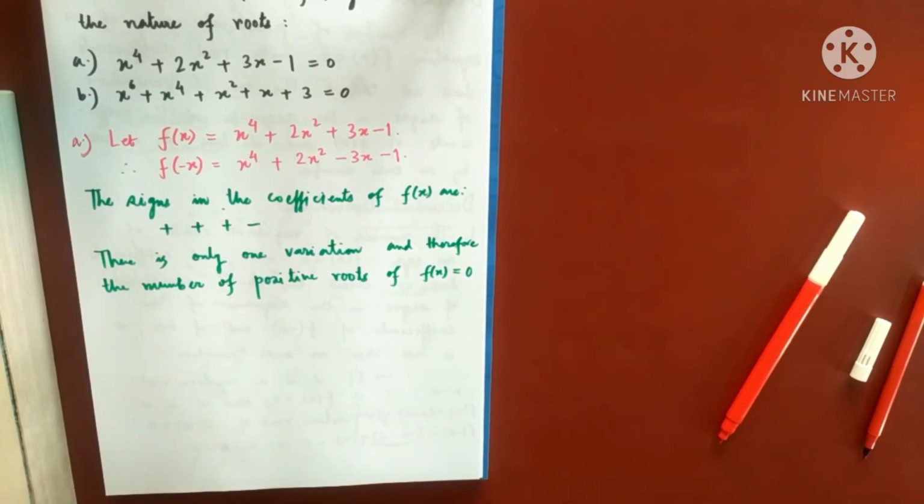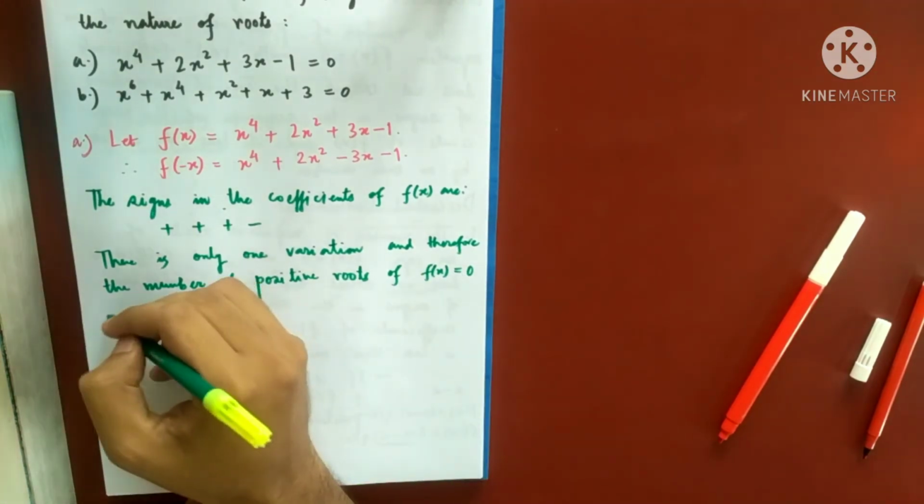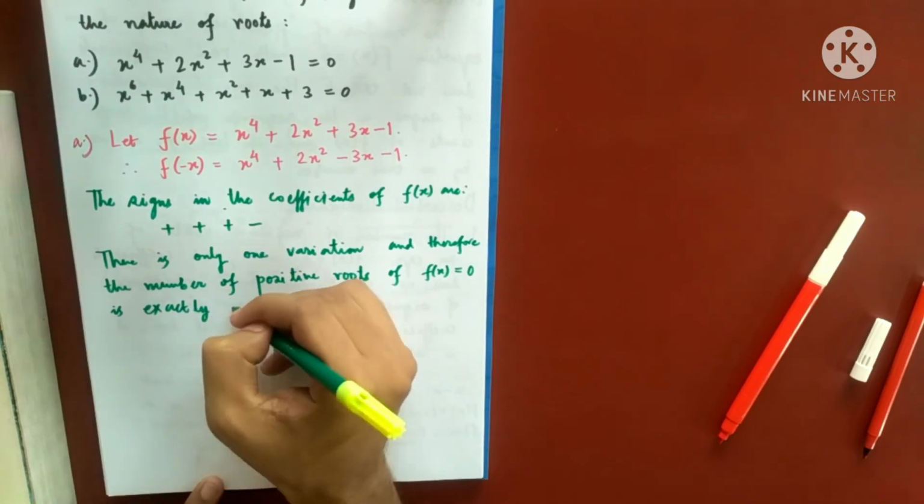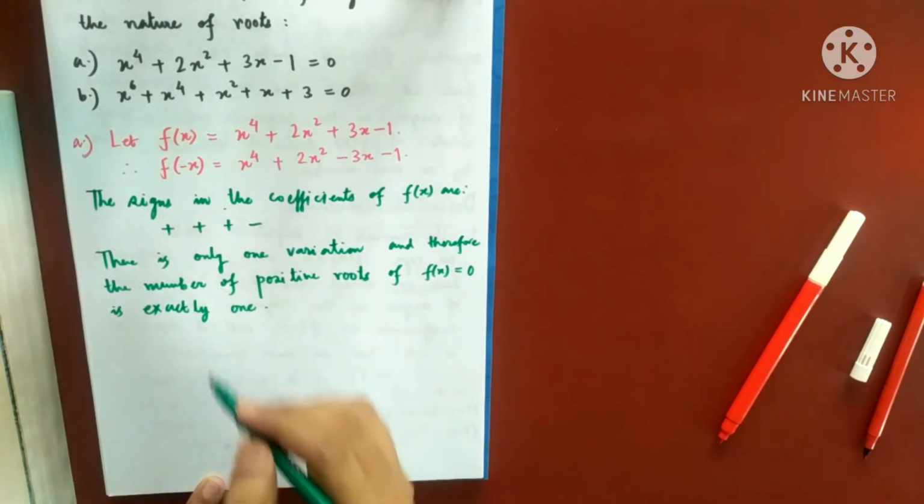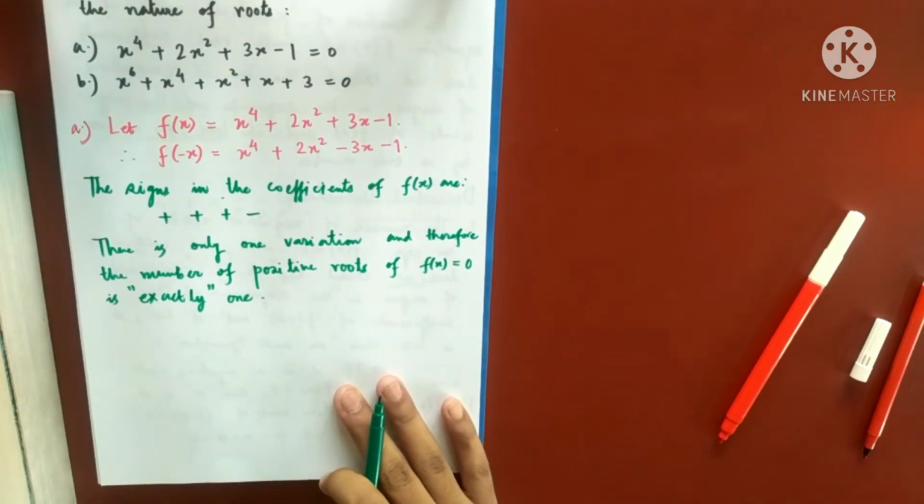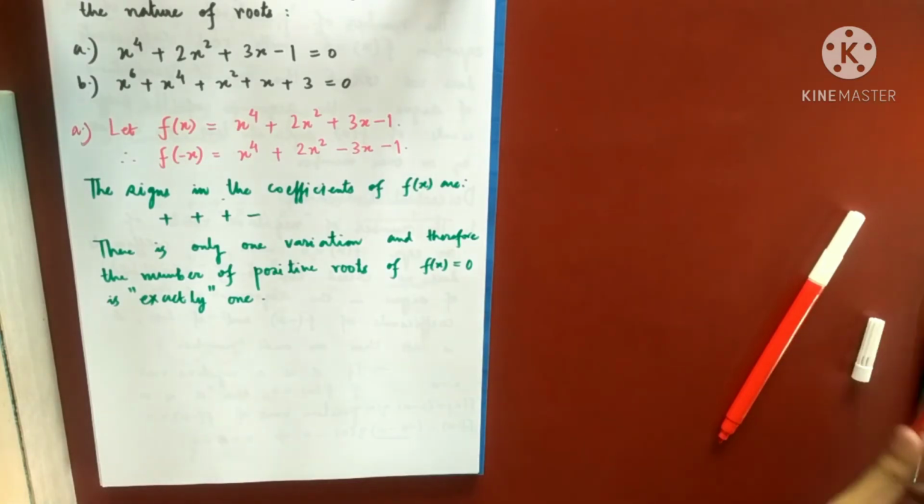Because you have to subtract an even number from there. So there is only one variation, and therefore the number of positive roots of f(x) equal to 0 is exactly 1. Understood? Why exactly 1? Because it cannot be less than that. If it is less than that, then it should be less than an even number. Keep that in mind. Don't forget that.